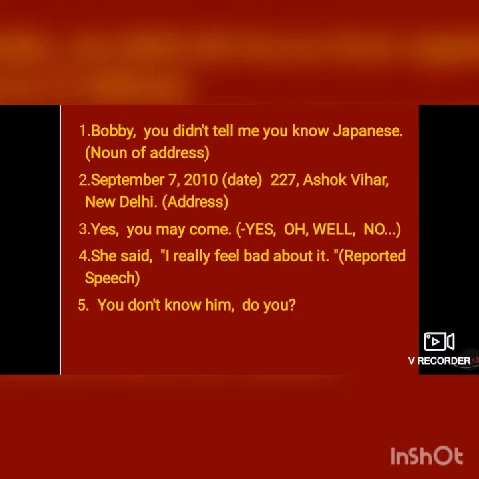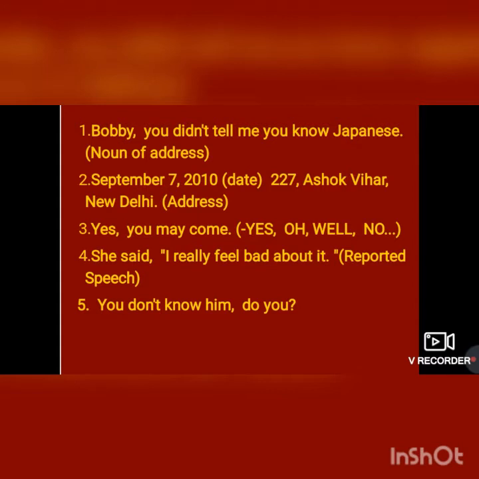Okay, now comma is also used to set off a noun of address. Like you can see the example number 1 here. Bobby, comma, you didn't tell me you know Japanese, right? So here noun of address is Bobby.